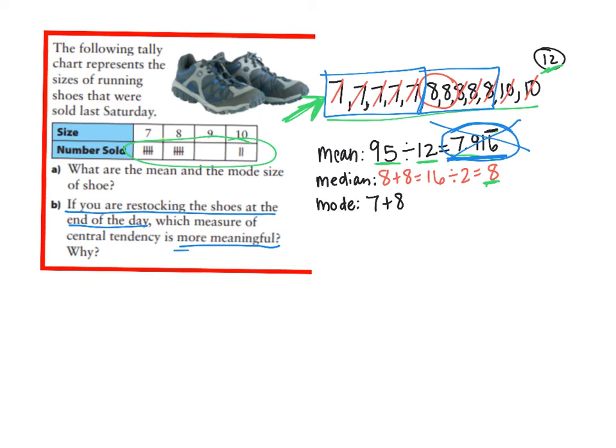So therefore, the most meaningful measure of central tendency would be which ones were most popular. Which shoes do I need to go back into my supply closet and pull out and put on the shelves? So in this instance, we're actually looking for the most popular shoe sizes, the ones that were purchased. We need 7 and 8.